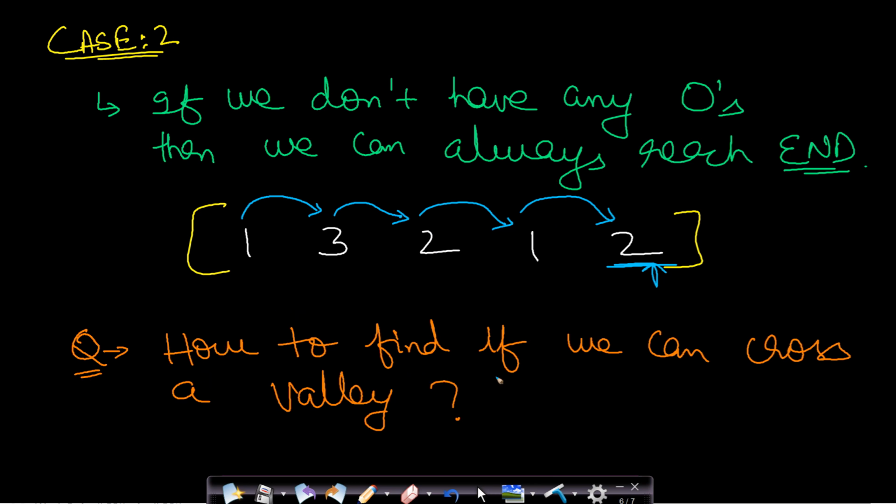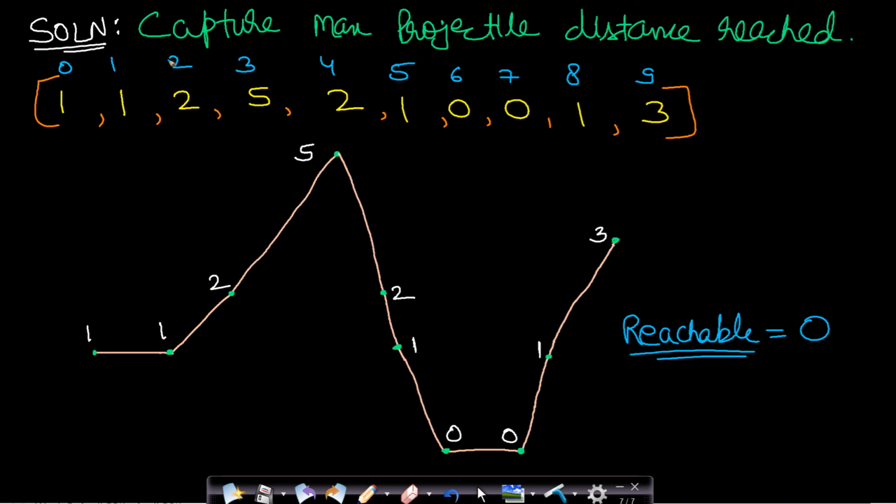So how do we find if we can cross a valley? The solution says that we need to capture the maximum projectile distance which can be reached. And why did I say projectile? Because if you recall from physics, when you jump, you are jumping in a projectile motion, and probably if you jump at 45 degrees, then you will reach the maximum distance on the ground. So we can apply the same observation here. Actually we do not need this 45 degrees, but a similar type of approach. So what we need to do is, at any given point, find the longest reachable distance. So let us see how this can be applied.